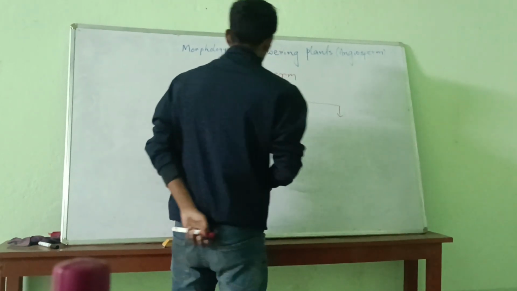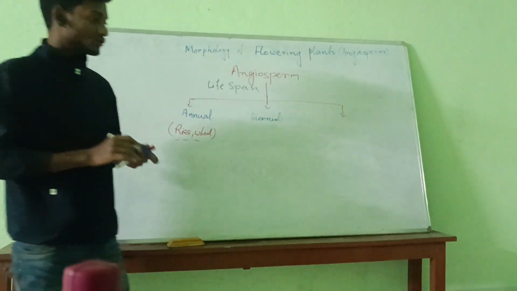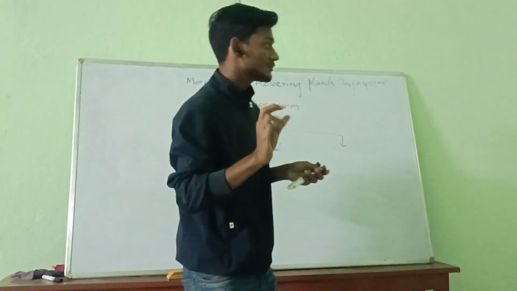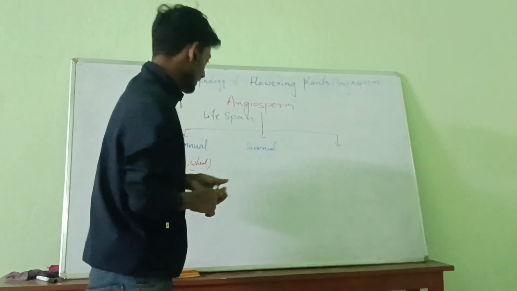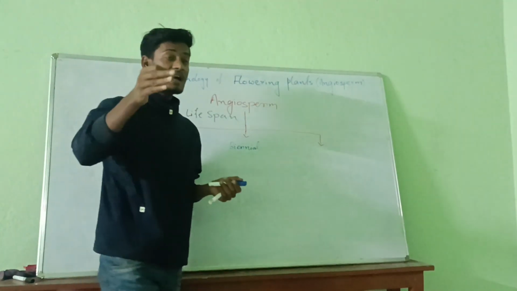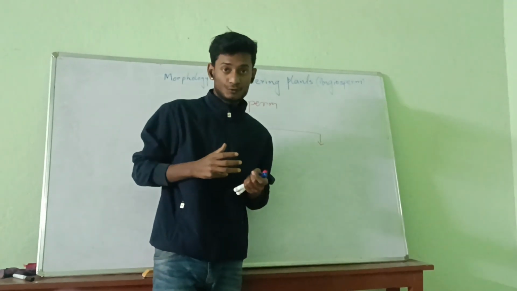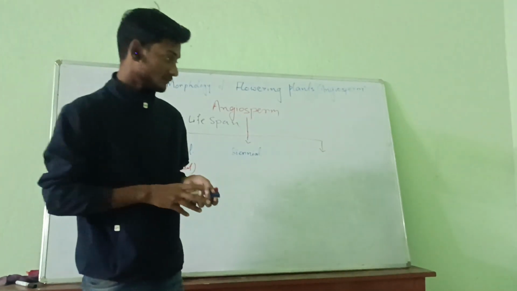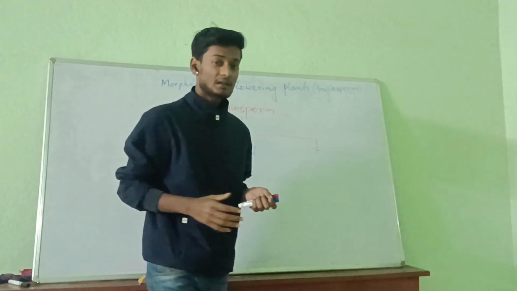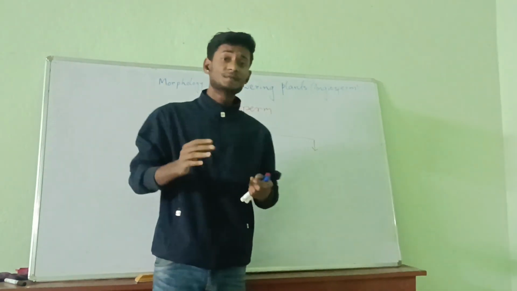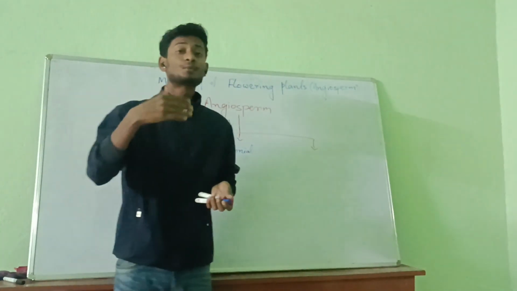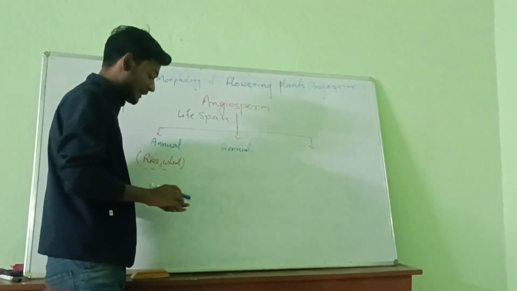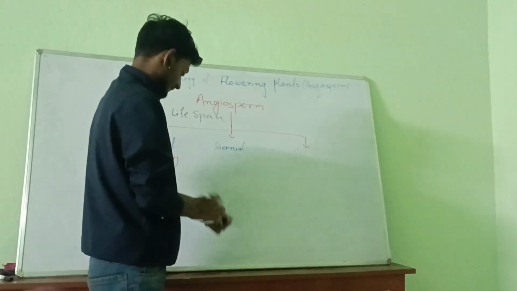biennial angiosperms. Interestingly, the biennial angiosperms spend their life in two years. Bi means two, annual means year. In the first year of their life cycle, they store food and stay in the vegetation phase, and in the second year of their lifespan, they reproduce.